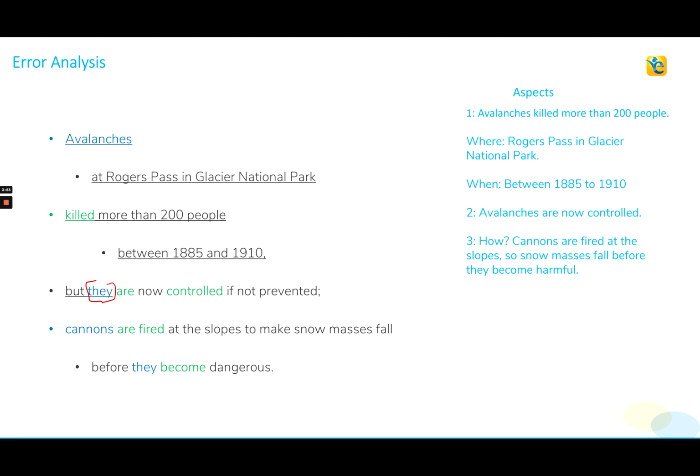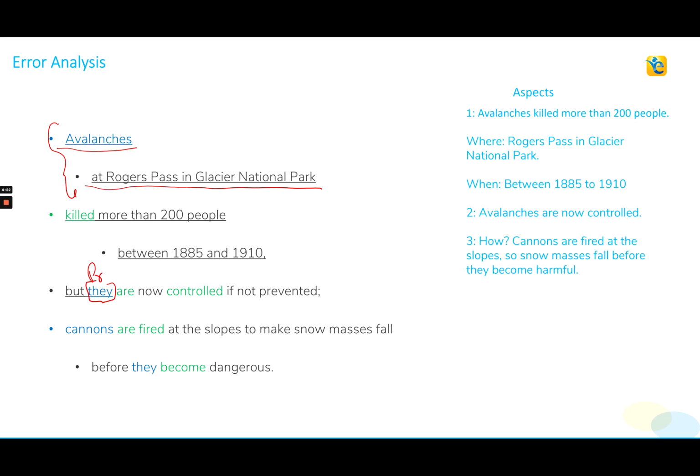So this pronoun is actually referring to avalanches at Rogers Pass in Glacier National Park, which took place between 1885 and 1910. So, being very specific, the antecedent for this pronoun becomes this whole thing, these very specific avalanches.